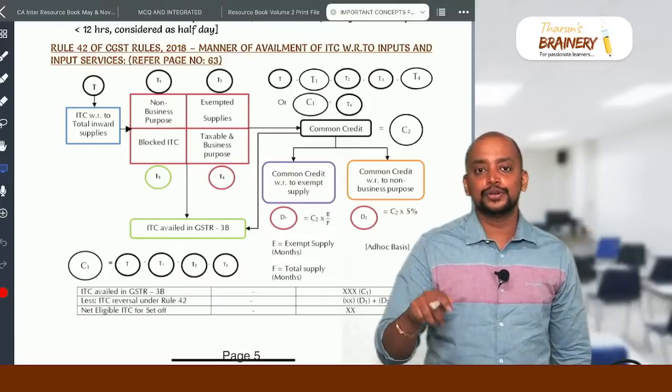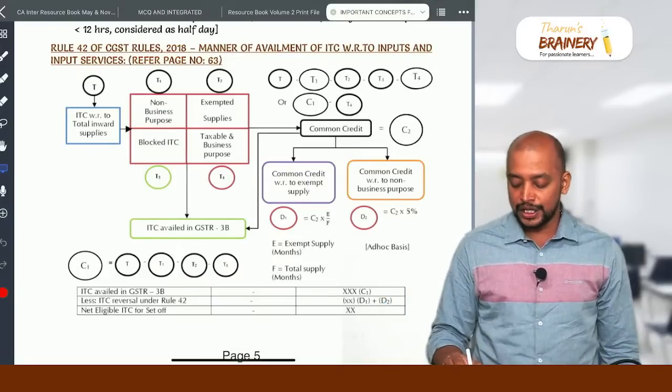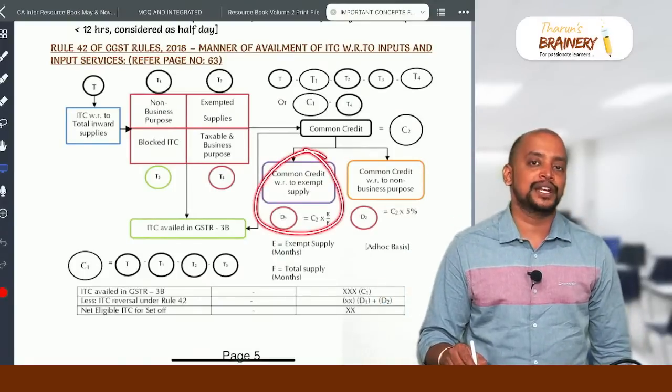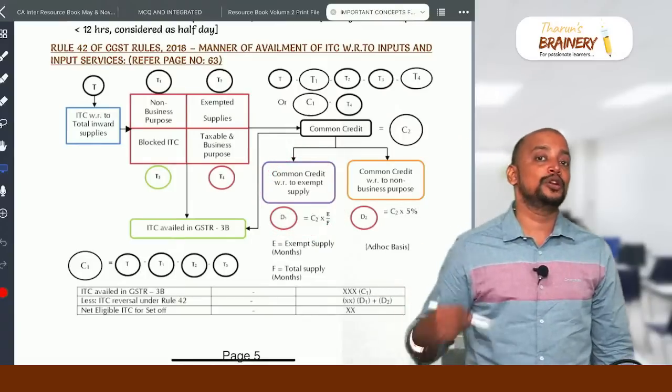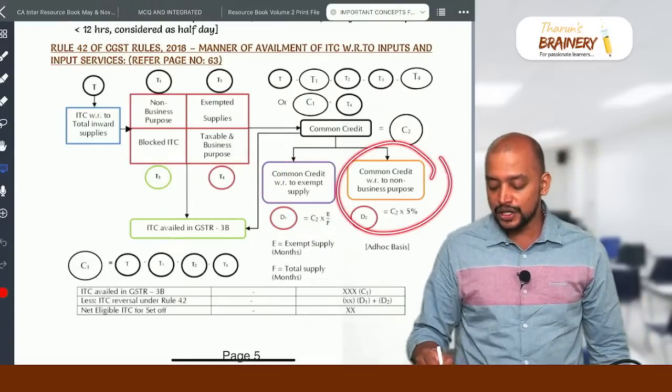So C2 into E by F. So common credit into exempted turnover during the month divided by total turnover during the month. And D2, that is common credit attributable to non-business purpose, that is C2 into 5%.